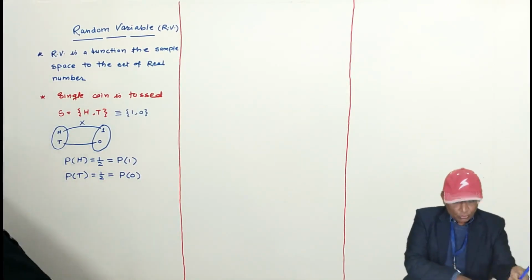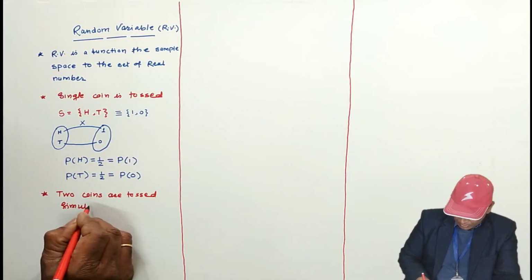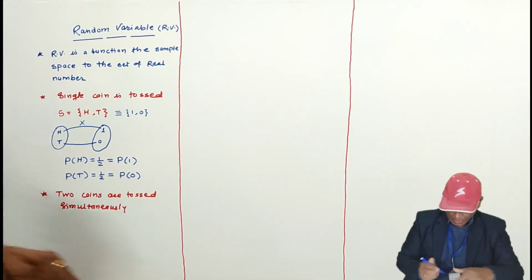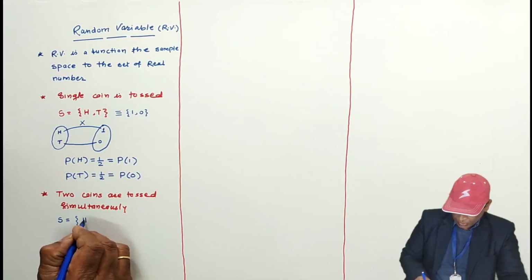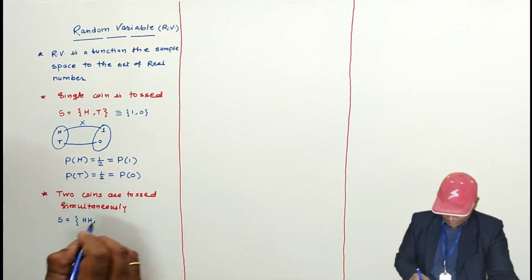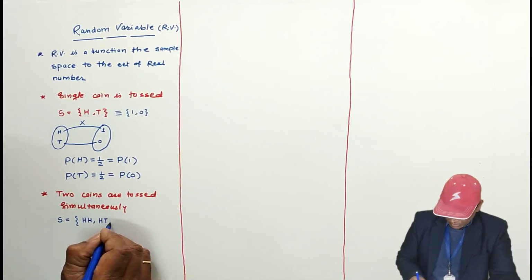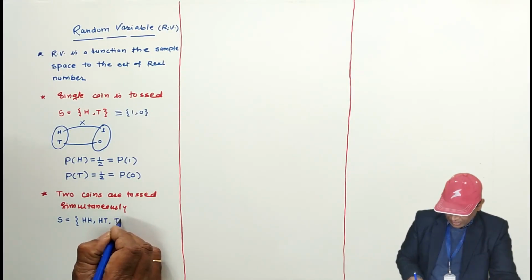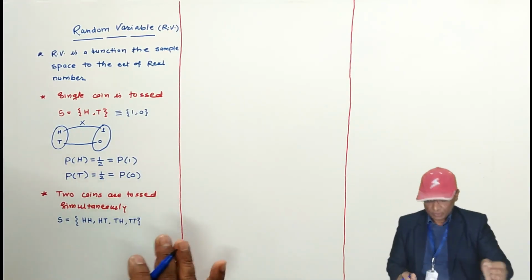If you toss two coins simultaneously, what will be the elements of the sample space? See, the sample space S will contain, this is one of the possibilities, head on both the coins, HH. Then head tail, on the first coin head, on the second coin tail. Next is first coin tail and second coin head, and on both the coins tail and tail. This is the sample space.